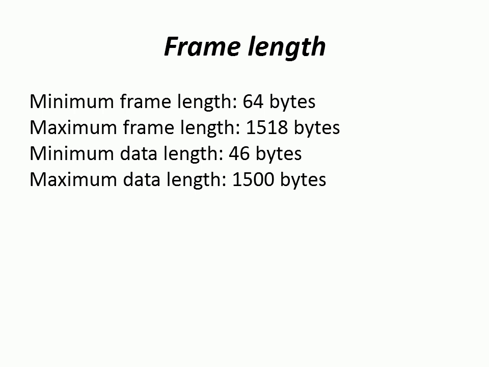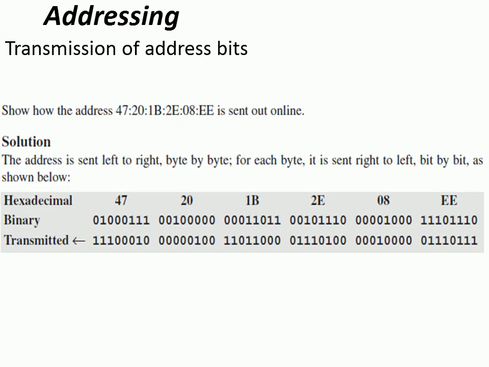That's how you can calculate the maximum data length from the maximum frame length. But one more thing you need to remember here is that we don't consider the preamble as well as the SFD fields in order to calculate the header length, the frame length as well as the data length. Those two fields are exceptional here.